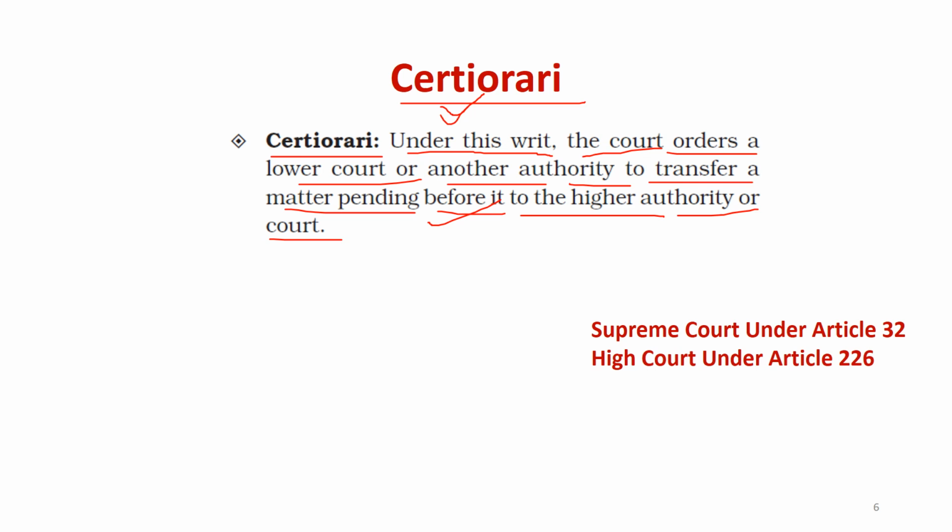So these are the five writs which can be issued by the Supreme Court and High Court under Article 32 and 226 when anyone's fundamental right has been violated. These writs can be issued by these courts.